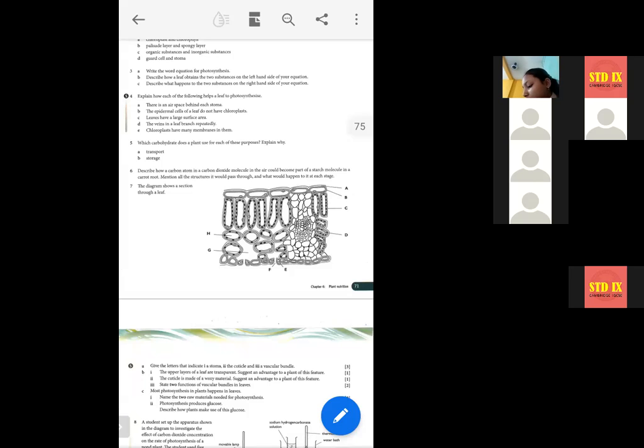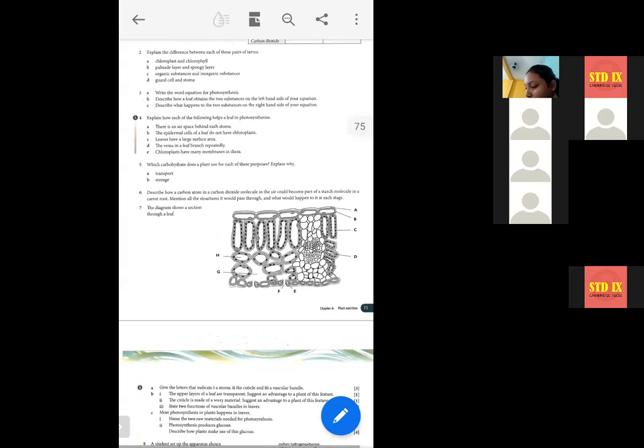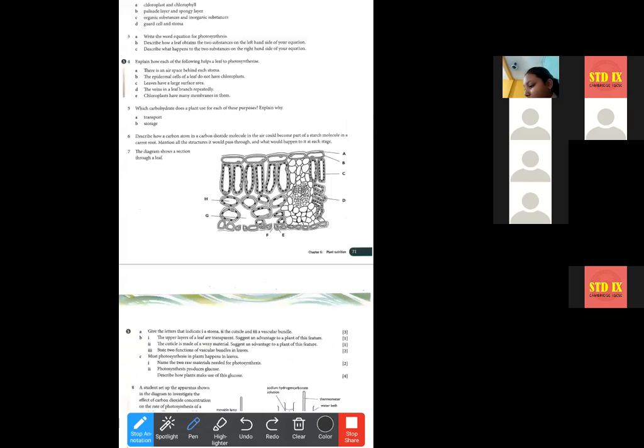As sucrose. The food is then transported to all the parts of the plant body through the phloem vessels as sucrose.